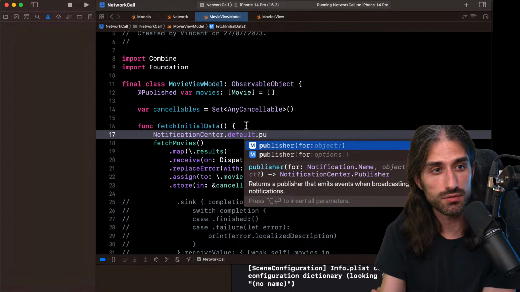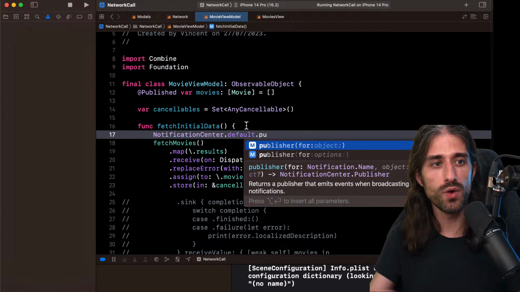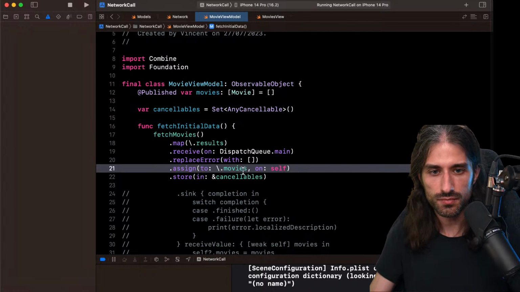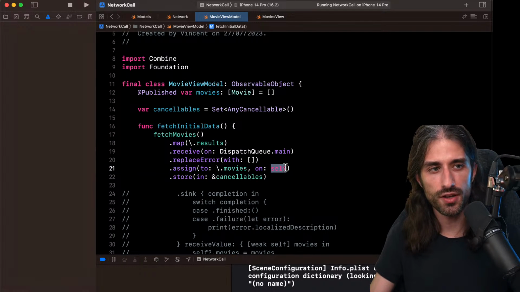This will never finish because by definition, you can always have a notification being published, so there is no finishing event for this. Then you would have a memory leak because your subscription would keep a reference to self.